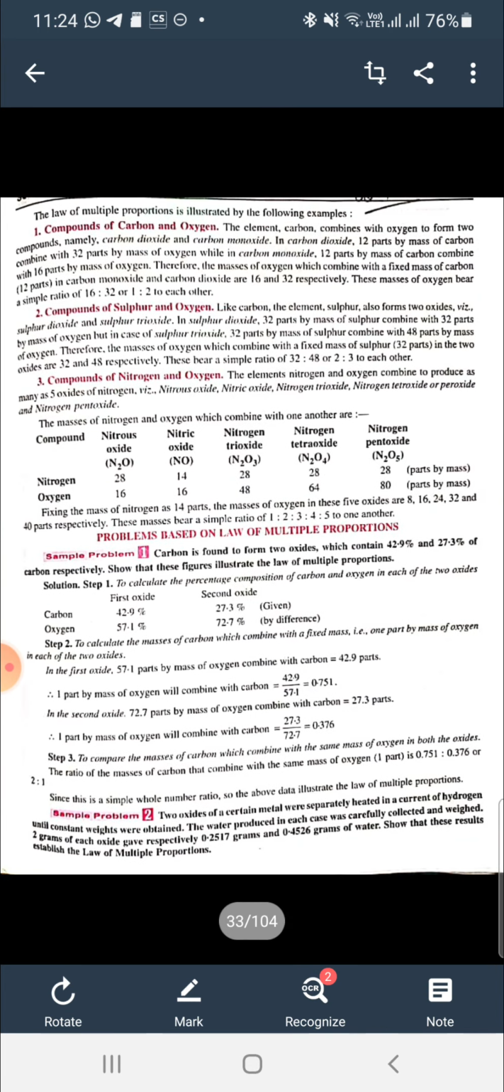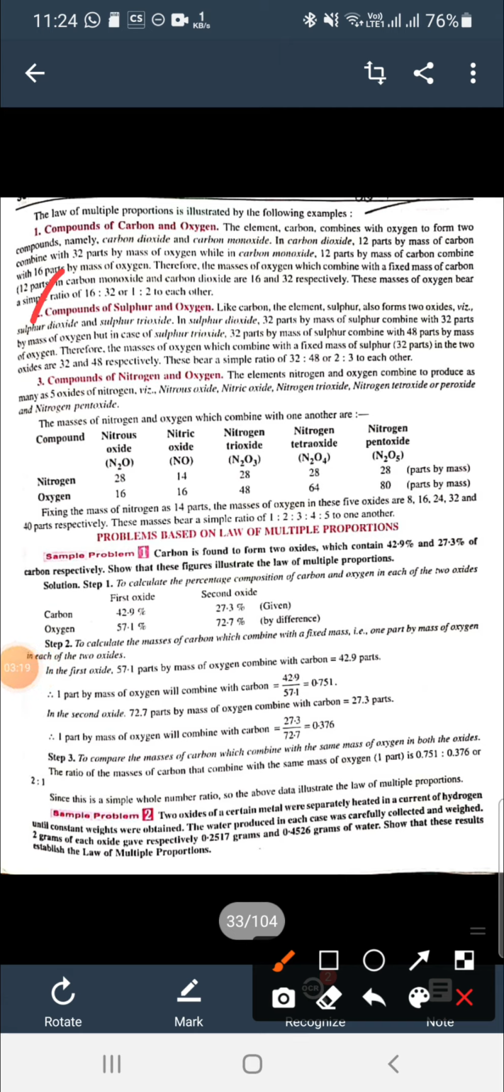You can see the second example, with compounds of sulfur and oxygen and compounds of nitrogen and oxygen. We will do this example because it has some data. There are 5 compounds of nitrogen and oxygen: nitrous oxide N2O, nitric oxide NO, nitrogen trioxide N2O3, nitrogen tetroxide N2O4, and nitrogen pentoxide N2O5. So these are the 5 types of compounds.